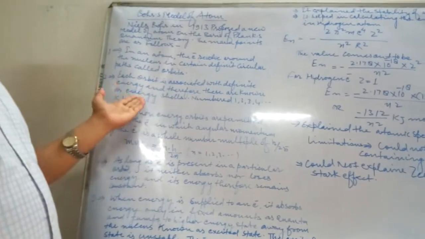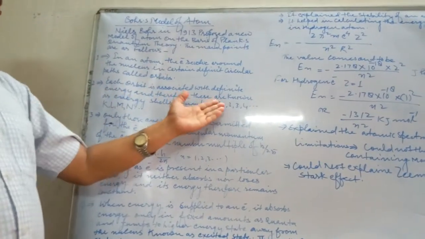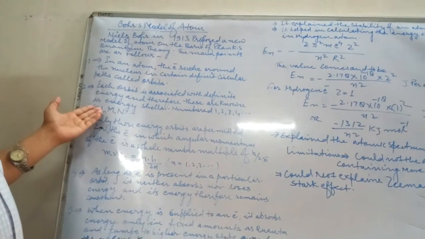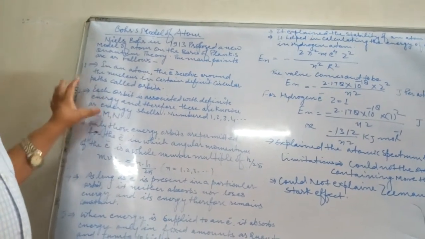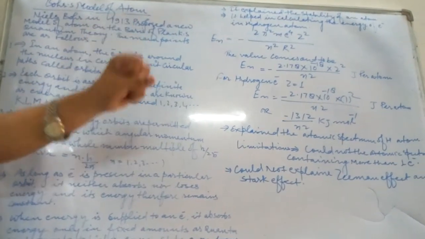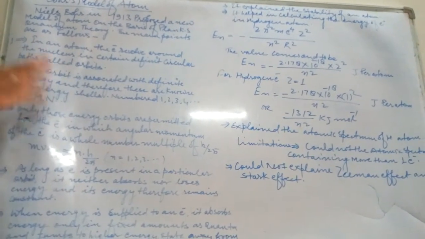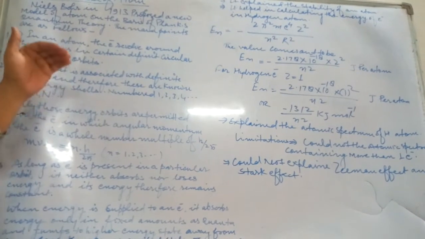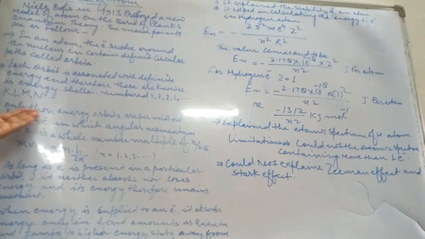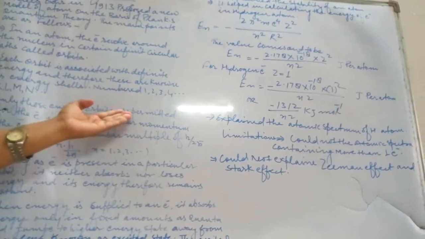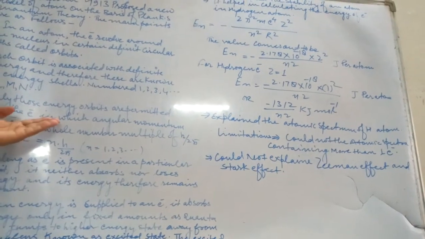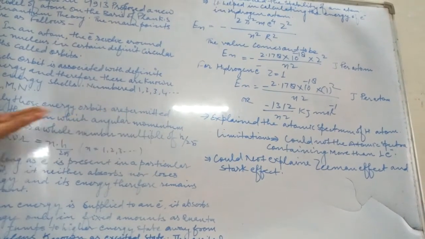These are energy shells, numbered 1, 2, 3, 4 onward, denoted by K, L, M, N. So each orbit is associated with definite energy, and therefore are called energy shells.